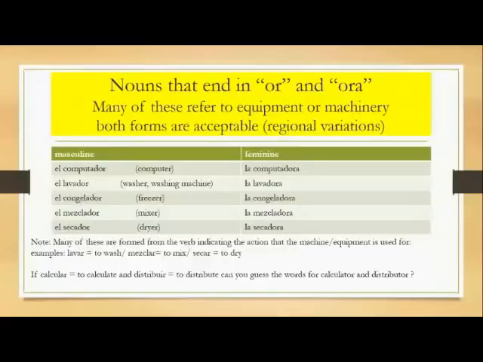The regional variations will differ based on where you are. Secar means to dry. El secador would be a dryer, as well as la secadora. If I tell you that calcular means to calculate and distribuir means to distribute, could you guess the words for calculator and distributor?